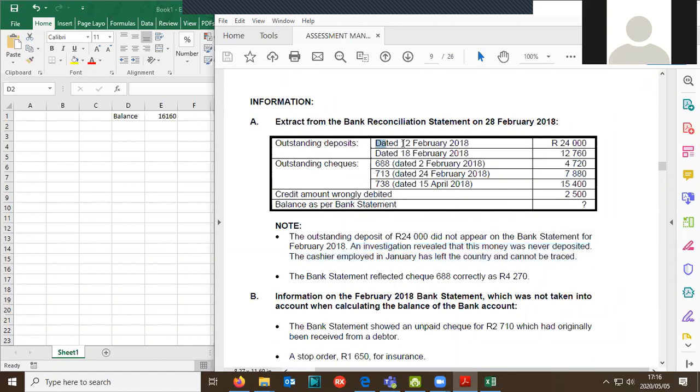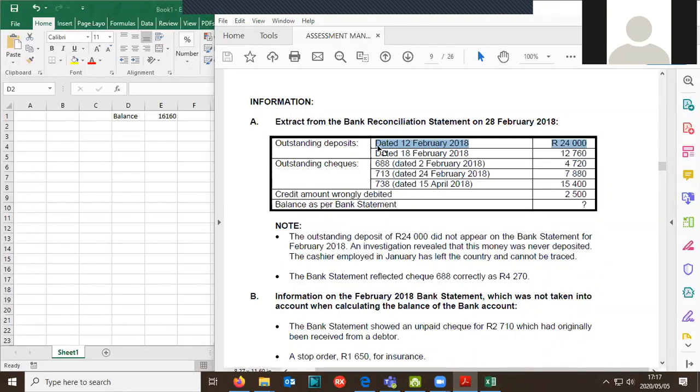All right, so which means the original transaction here was, listen to me carefully. Who can tell me what the original transaction was? Because this is what recon is all about. You need to think about what the original transaction was. Anyone from the Zoom group chat? If it says outstanding deposit, what does it mean?